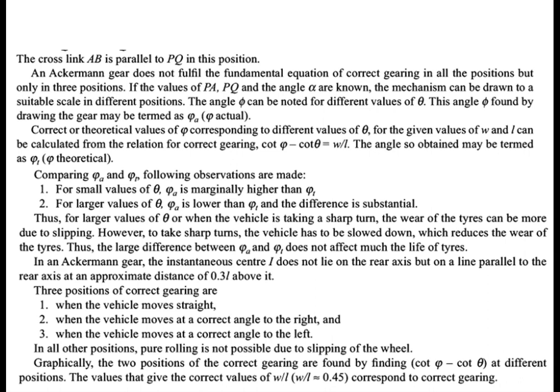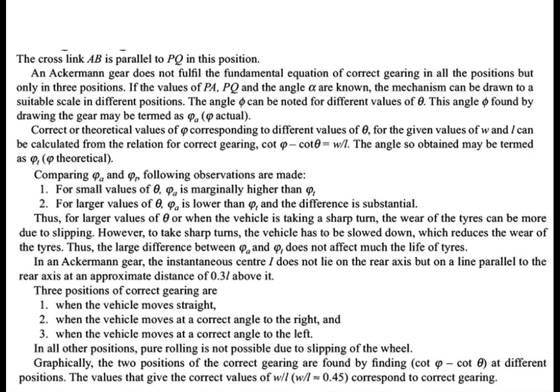So the three positions of the correct steering are: when the vehicle moves in a straight line, the correct steering will be observed; the second position is when the vehicle moves at a correct angle to the right; and the third case is when the vehicle moves at the correct angle to the left. So these are the three positions for the correct steering. In all other positions, pure rolling is not possible due to the slipping of the wheel.